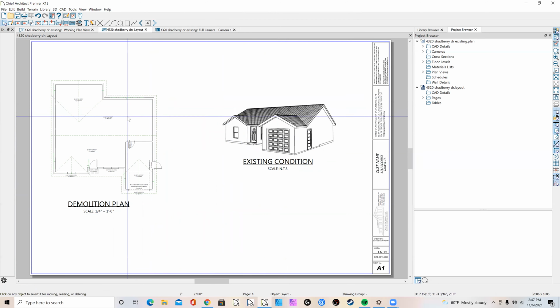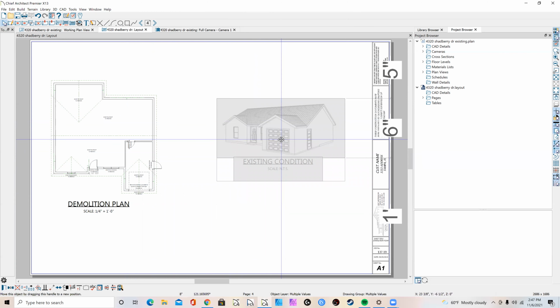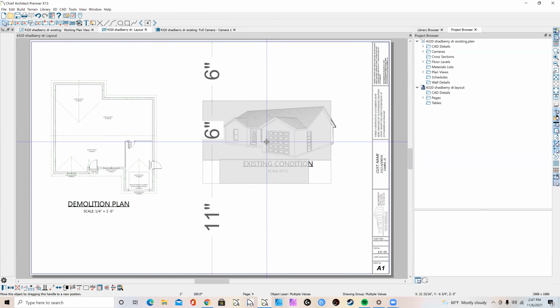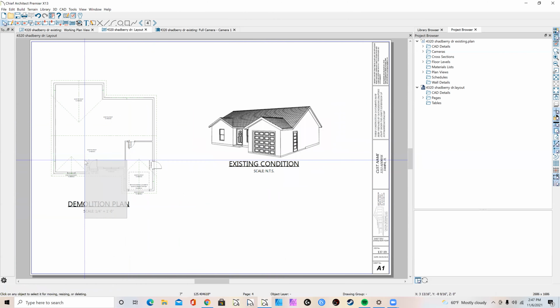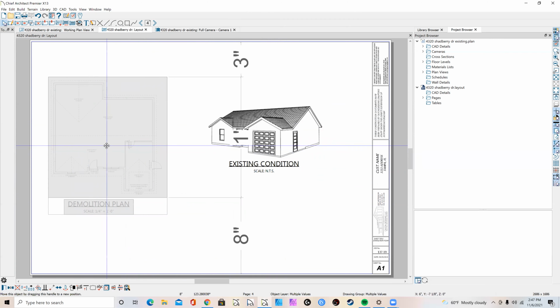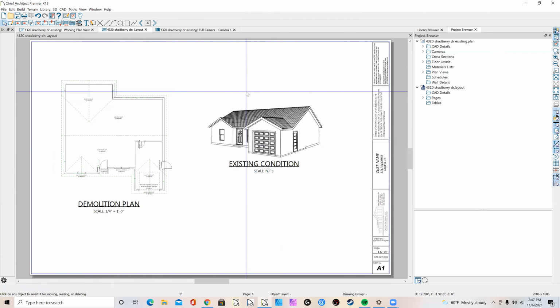I do have some more room here. I'm tempted to do my floor plan on the same page, but I'm not. I'm going to leave it like this. This will be my demolition page, my demolition plan.